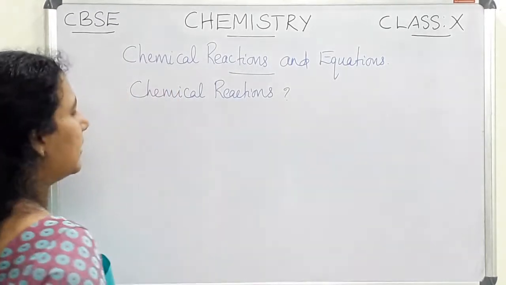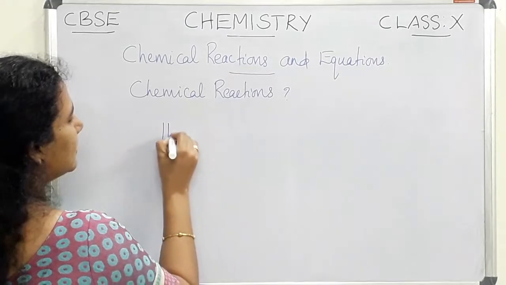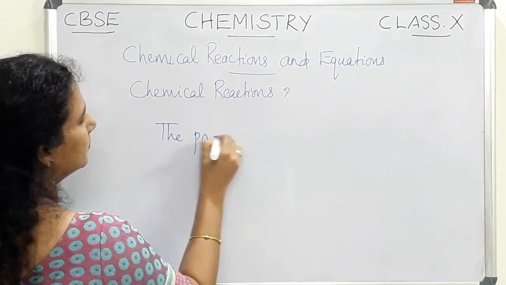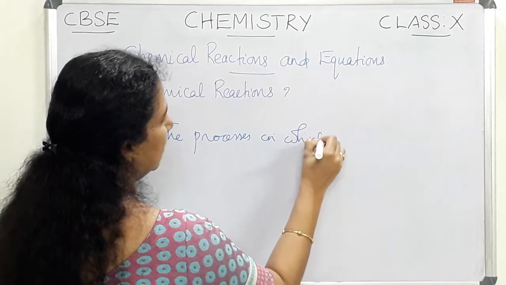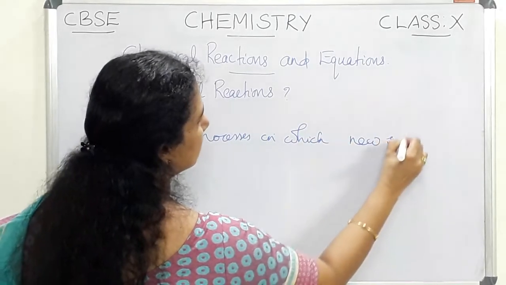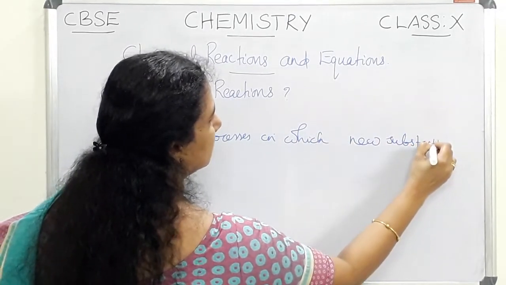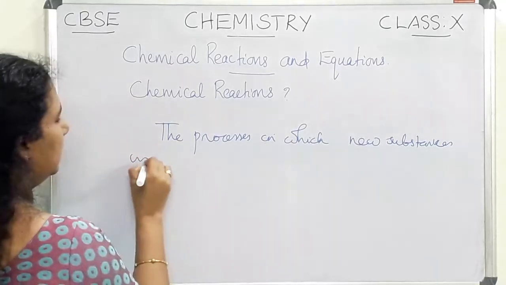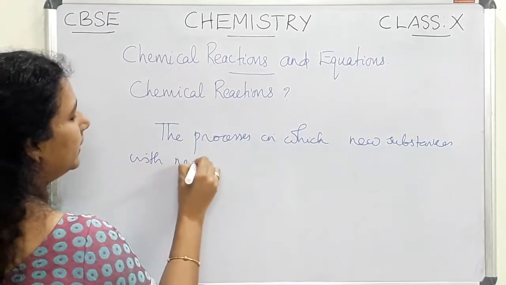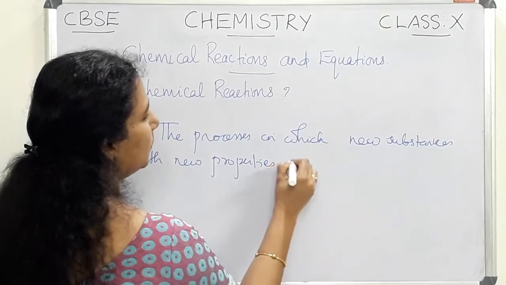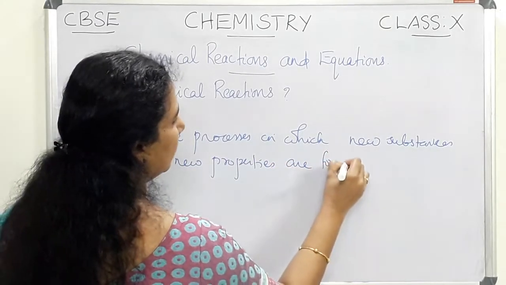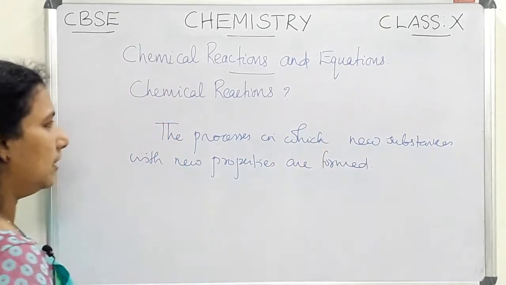Chemical reaction is actually the processes in which new substances with new properties are formed. So this is called a chemical reaction.